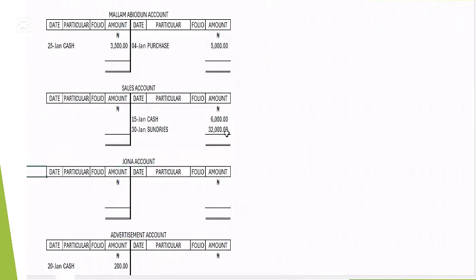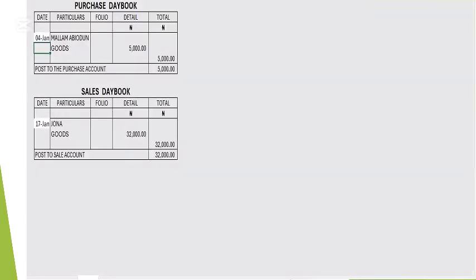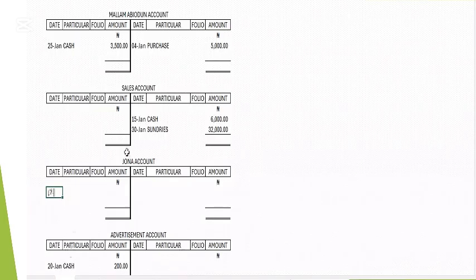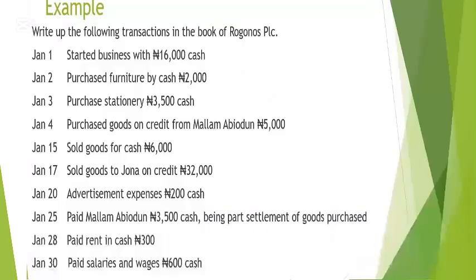Then we'll come to Jonah's account, because Jonah is owing us. Put the date the transaction occurred. It happened on which date? On the 17th, 17th of 1. What will be with sales? 32,000. So we are done. That is all with this question. We have solved the question. If you are fast enough, you can finish this question within the space of 5 minutes. That is speed and accuracy.